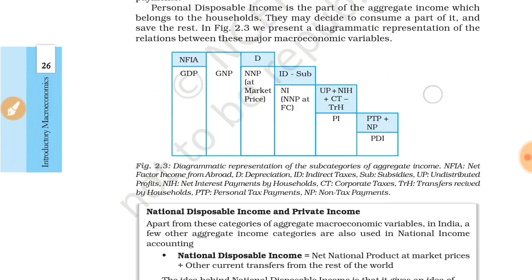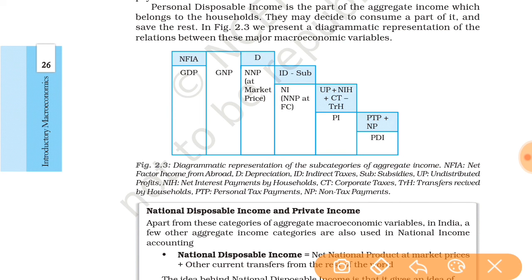So let's see this. Here, when we add net factor income from abroad to GDP, we get GNP. And when we subtract depreciation, D means depreciation, from GNP, we get net national product at market price.